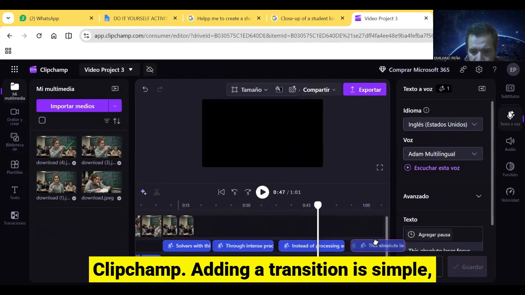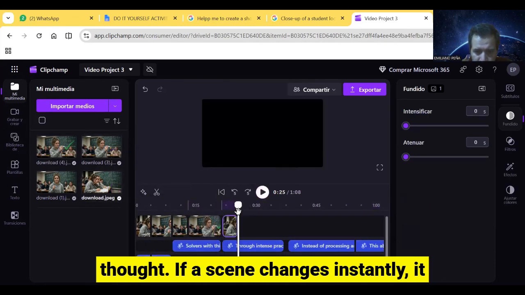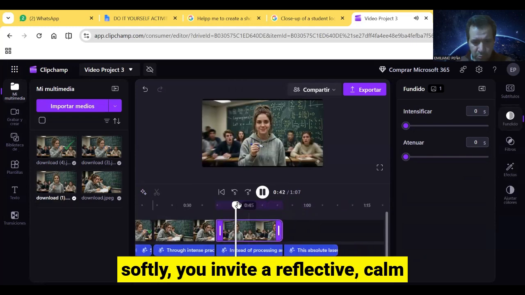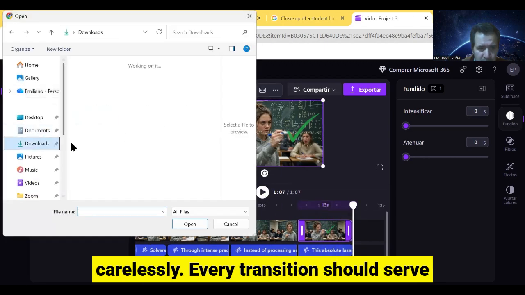Let's look at transitions. In Clipchamp, adding a transition is simple, but choosing the right one requires deep thought. If a scene changes instantly, it creates a high-energy, fast-paced rhythm. If you slide a crossfade between clips softly, you invite a reflective, calm emotion. You must choose adverbs that match your narrative. Never apply effects carelessly. Every transition should serve a structural purpose.